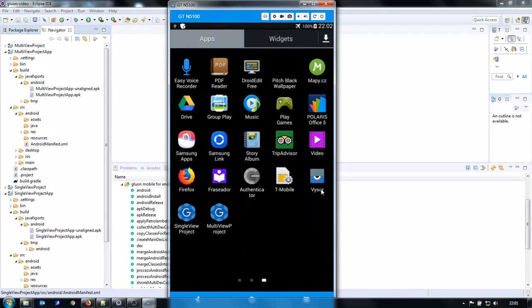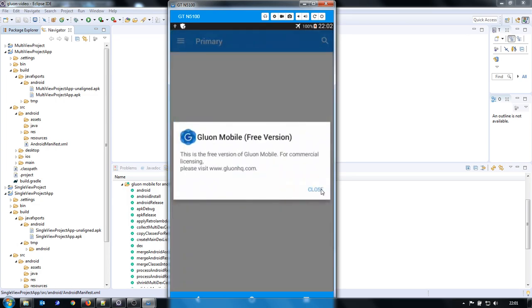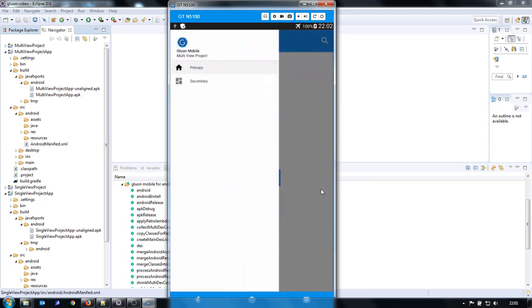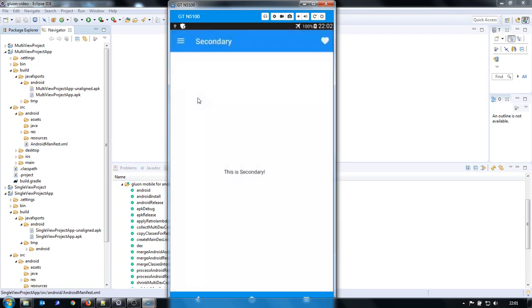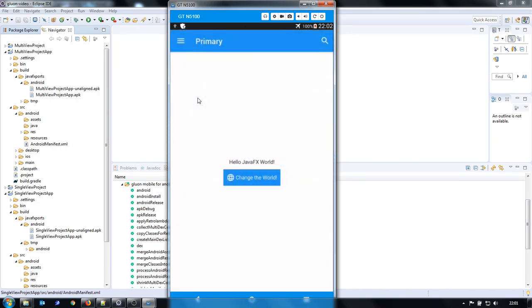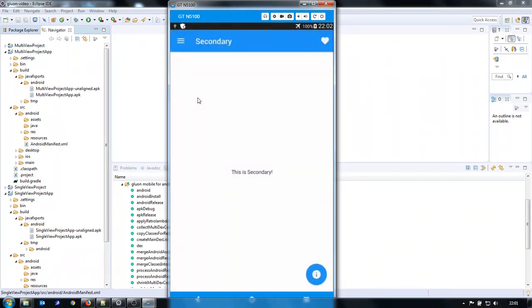Okay, let's try the multi-view. Multi-view is a bit different. If you noticed, one option is missing, the quit, because in the program there is a condition that the quit is visible only on desktop. So here on mobile it is not visible. But otherwise it is completely the same and it is working.